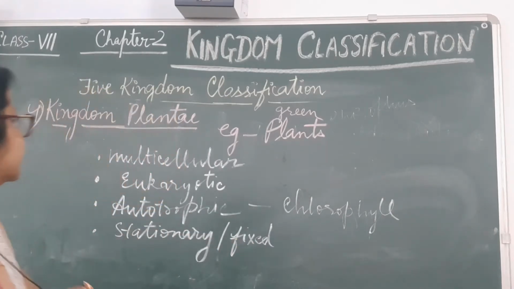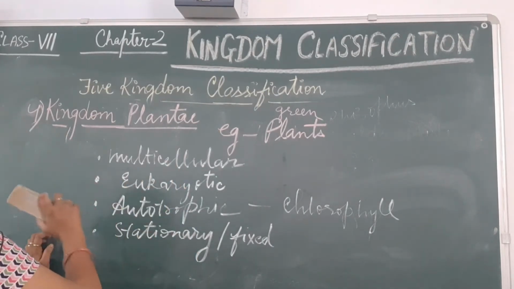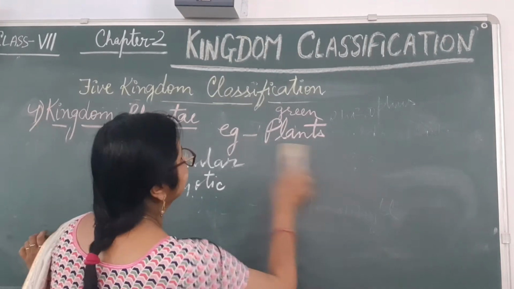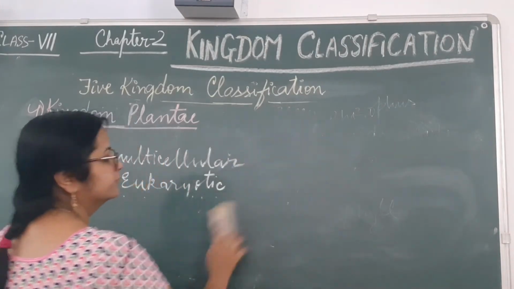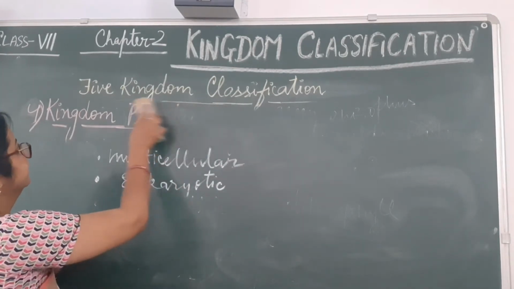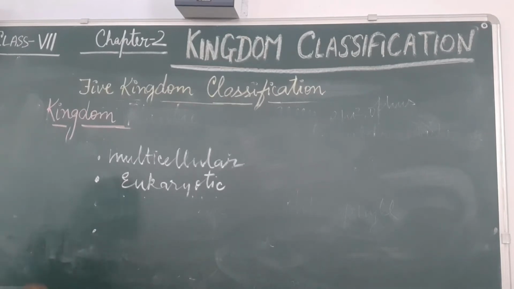Now the last kingdom under this 5 kingdom classification is what? Kingdom Animalia, the 5th kingdom.